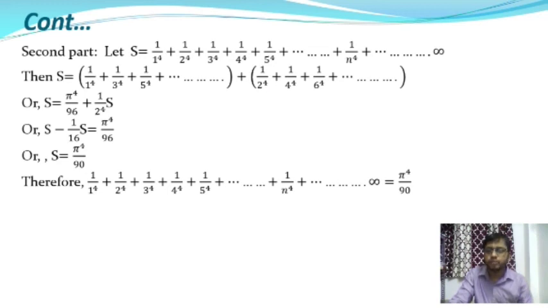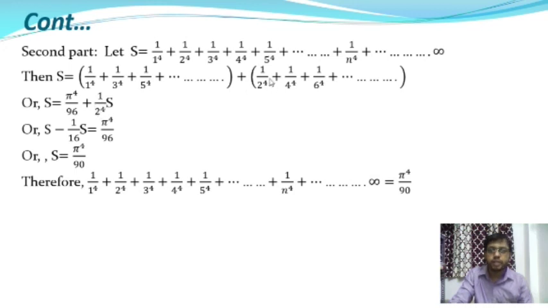From the second part I will take 1 by 2 to the power 4 as common. So you know the first series, the value of this series is equal to pi to the power 4 by 96, and I have already mentioned it in the previous slide.